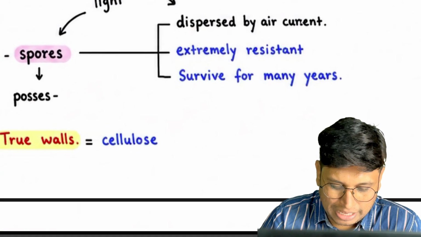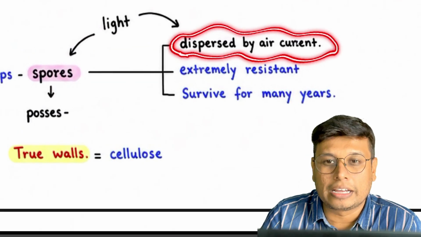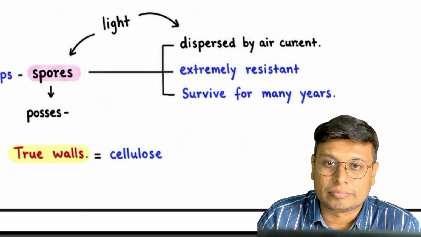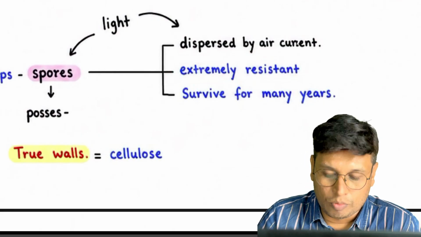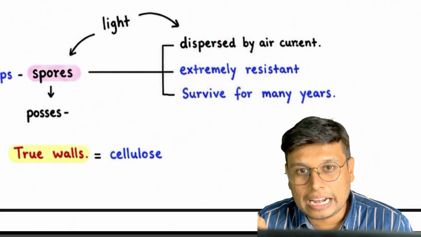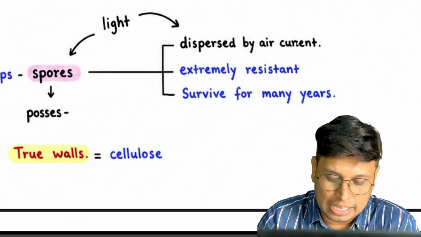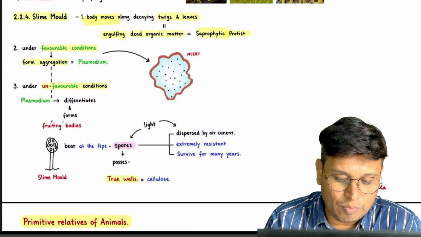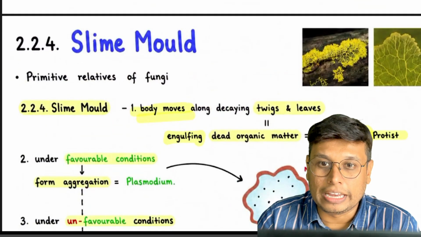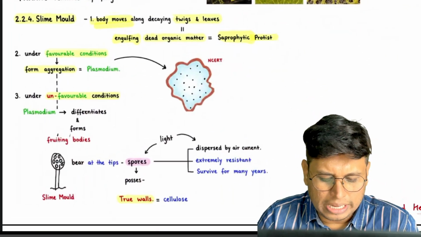So see here what is happening. The spores are light enough that they are dispersed by air current. They are extremely resistant to biological degradation and can survive for many years. Truly, slime molds are magical organisms of kingdom Protista. Okay, so hope we have cleared the slime mold.